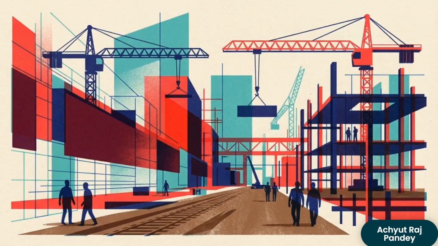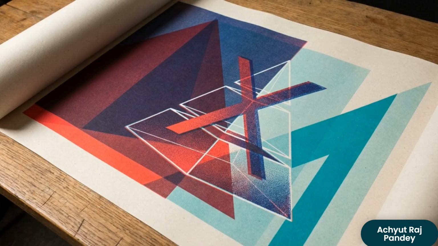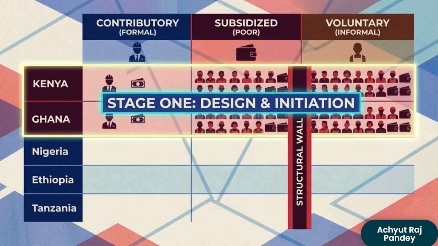Transitioning away from out-of-pocket reliance requires a nation to cross specific, multi-decade economic thresholds. Tracking the evolutionary stages of 5 specific nations, Kenya, Ghana, the Philippines, Colombia, and Thailand, provides a precise blueprint for countries like Nepal to escape the three-tiered trap. We can track these nations across 3 distinct coverage regimes: contributory, subsidized, and voluntary.